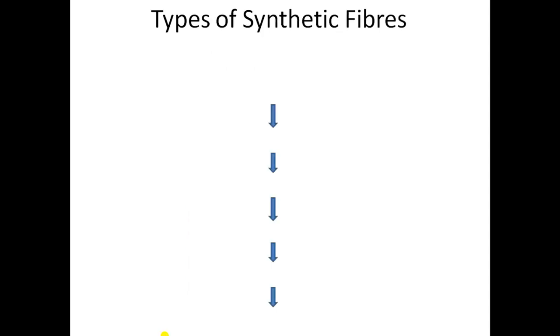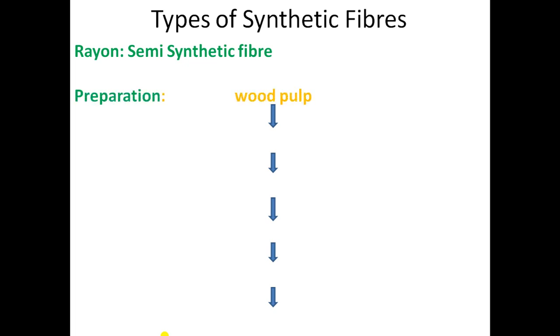Now let us start with the types of synthetic fibers. Human made fabrics are called synthetic fibers, which we already know. Let us start with the simple synthetic fiber, and this fiber is also called semi-synthetic fiber. Let us know first what we are going to study in synthetic fiber, that is rayon. So rayon, first of all we will see the preparation of rayon, how rayon is prepared. It is prepared from wood pulp. Wood pulp, you know, is cellulose only.